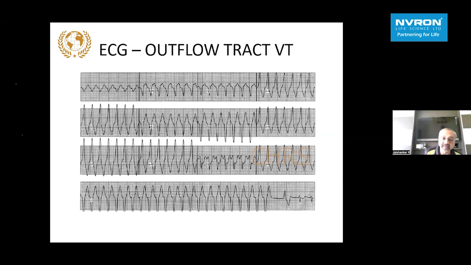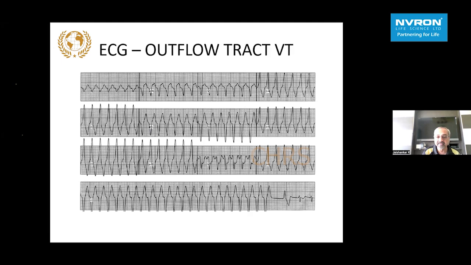However, with outflow tract tachycardias, as shown here, you will have leads 2, 3, AVF having very tall monophasic R waves, and we see a rightward axis, something in the 90 to 180 degrees, and it's a left bundle branch block with the right axis deviation. As I said earlier, it strongly favors a VT here. The axis in lead AVR, you see, is not predominantly upright. It is not in the indeterminate axis. So this has to be borne in mind. There always will be some exceptions to the rule.